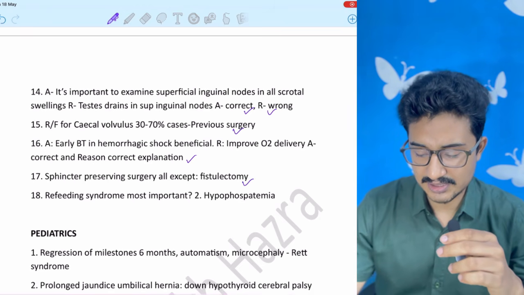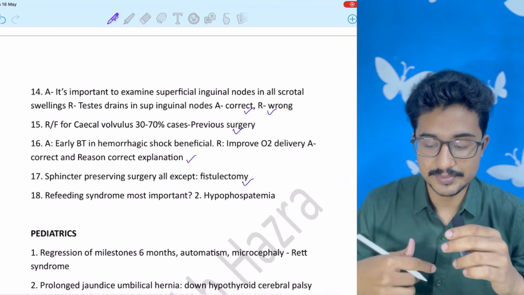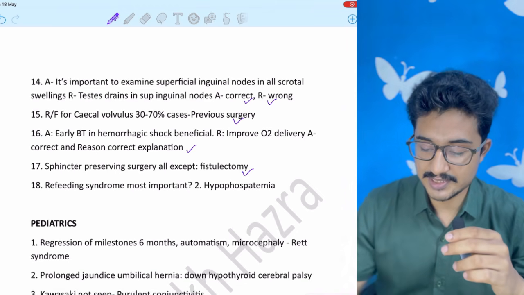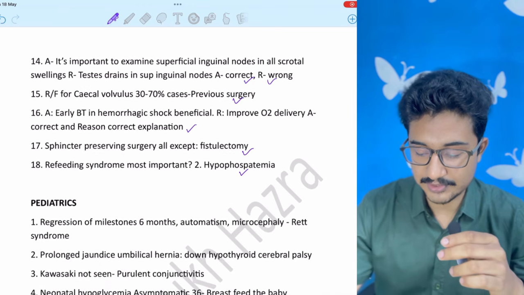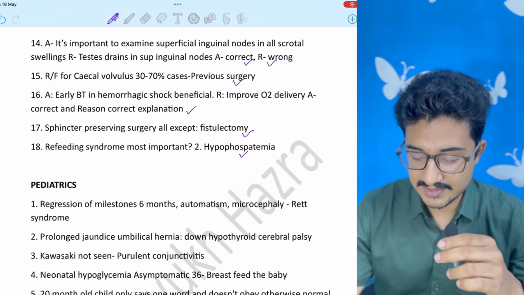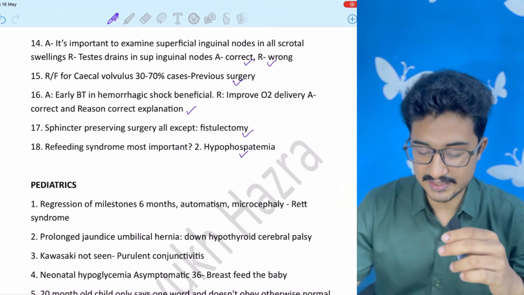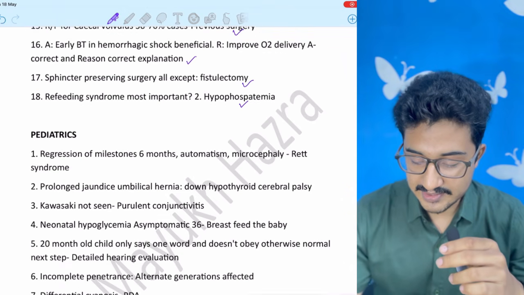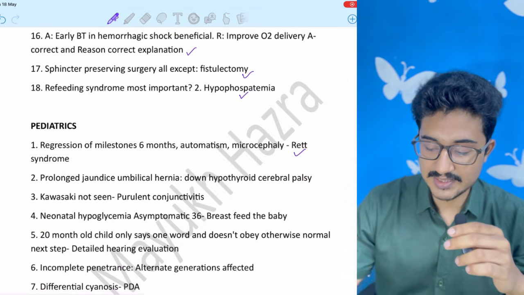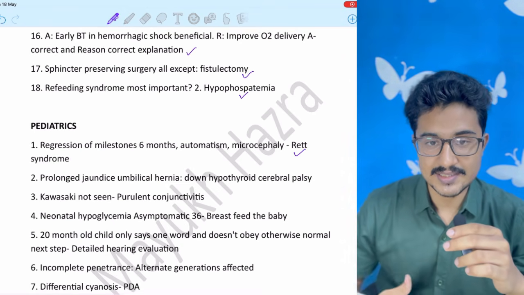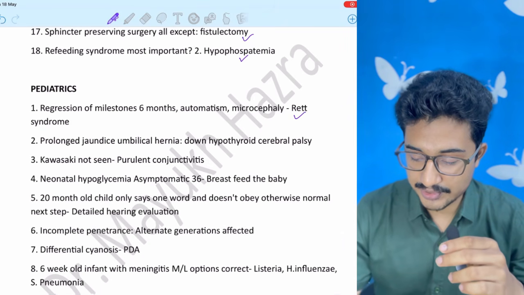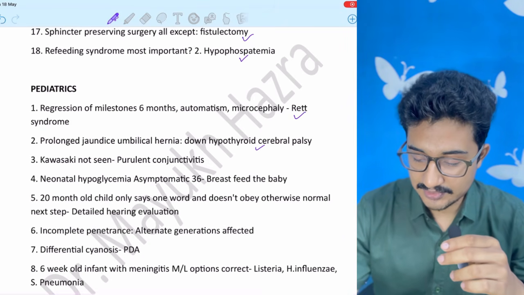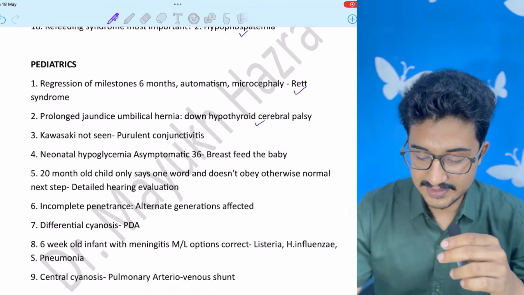Refeeding syndrome, if you have better options, you can comment me in the comment section. So most important is hypophosphatemia because it can cause rhabdomyolysis and it can cause cardiac arrhythmias. Pediatrics, regression of milestones seen with Rett syndrome. In our year of INICET, trofinetide drug for Rett syndrome was asked. Prolonged jaundice, Down syndrome, hypothyroidism, cerebral palsy.